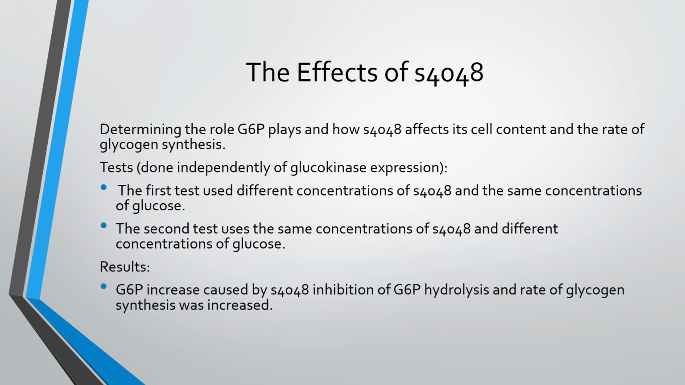Well, the glucose-6-phosphate increase was caused by S4048 inhibition of glucose-6-phosphate hydrolysis, and the rate of glycogen synthesis was increased. And glycolysis was barely affected. Now, S4048 also had no effect on glucose metabolism or glucokinase binding.